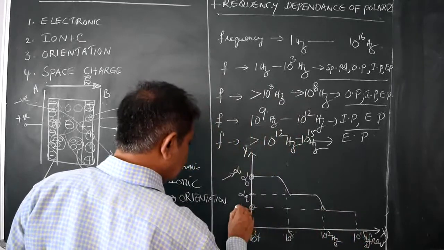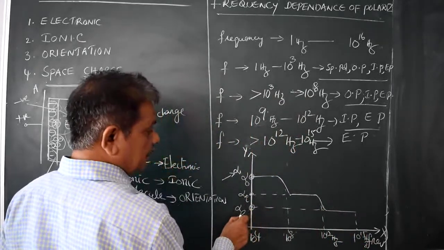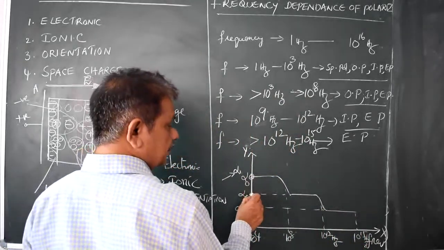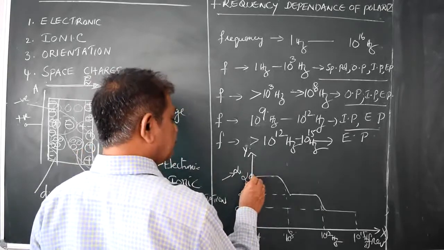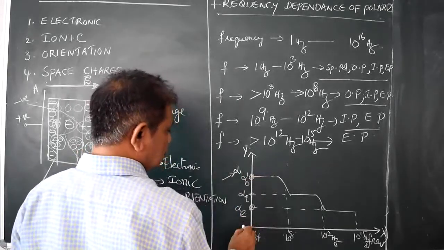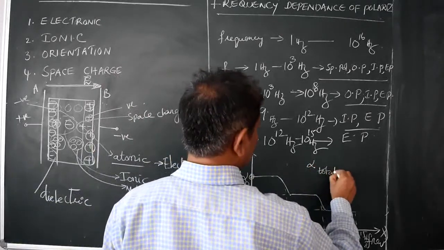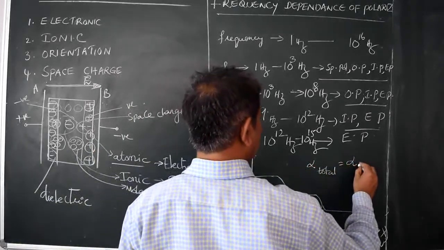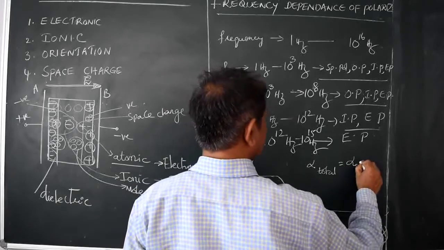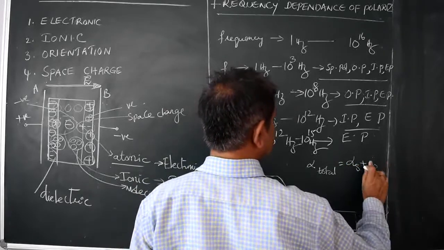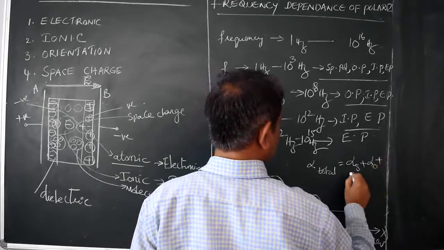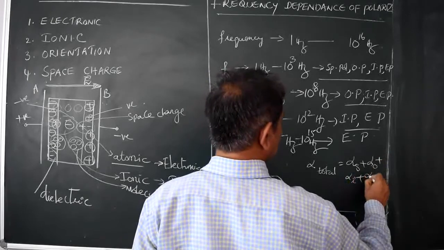What is called alpha E? The electronic polarization value is small, the ionic polarization value is high, and the orientation polarization is very high. So the total polarization alpha is equal to alpha space charge plus alpha orientation plus alpha ionic plus alpha electronic.